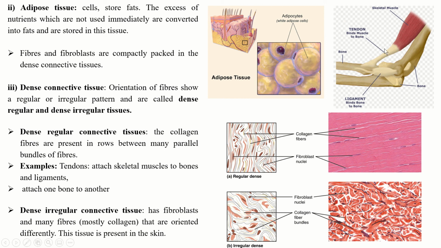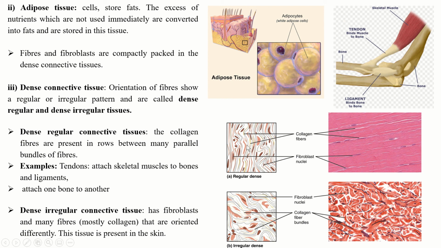This tendon helps in the attachment of skeletal muscle to the bone. So this is an example of dense regular connective tissue.